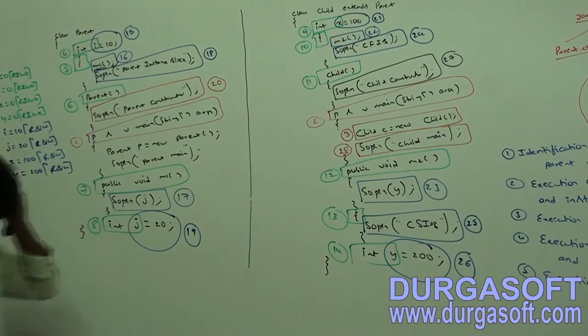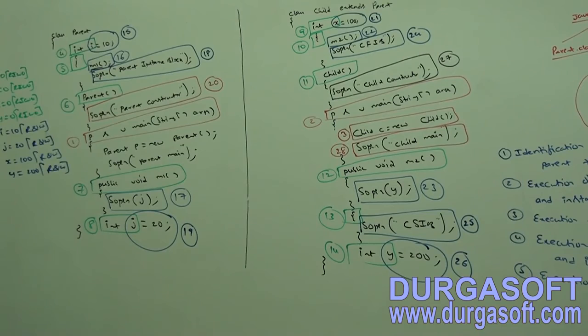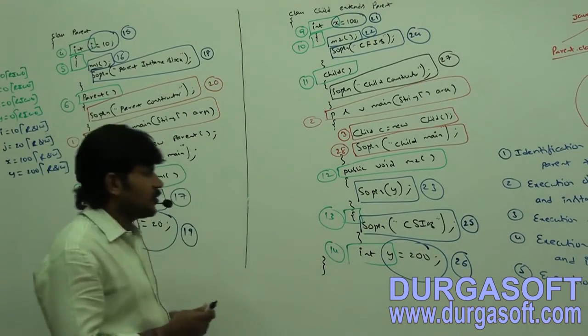Completed, right? So give the numbers also appropriately. Child first instance block, child second instance block.